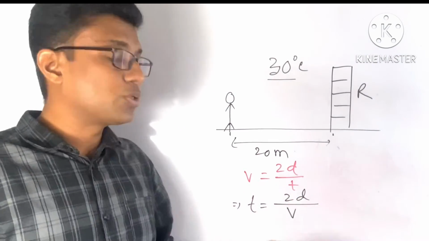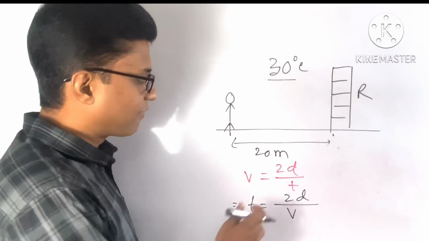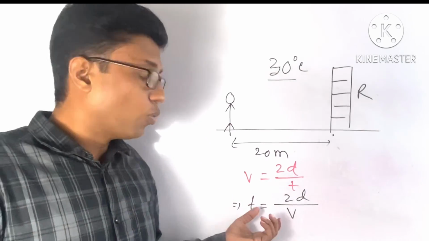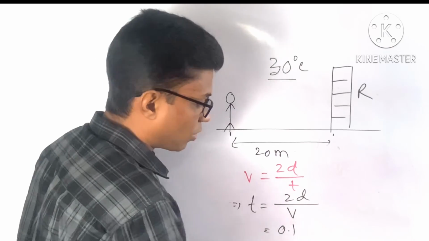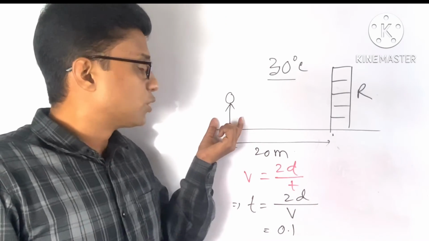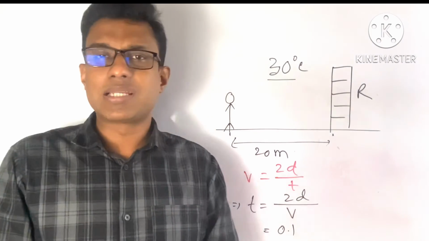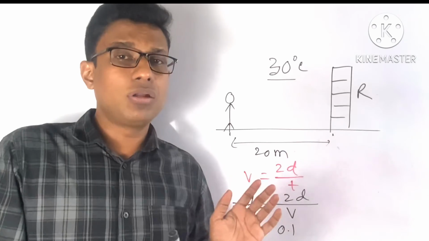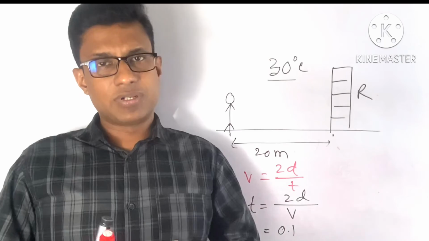Okay, so D means what? The distance between the source and the reflector, which is 20 meter, and after putting the value you can get the time. Okay, but what will be the answer? If the time is 0.1 second or more than 0.1 second, then you can say the source can hear the sound. So students, these types of mathematical problems are really very important, and this is all about the echo for today's lecture, and I think you all have understood that.